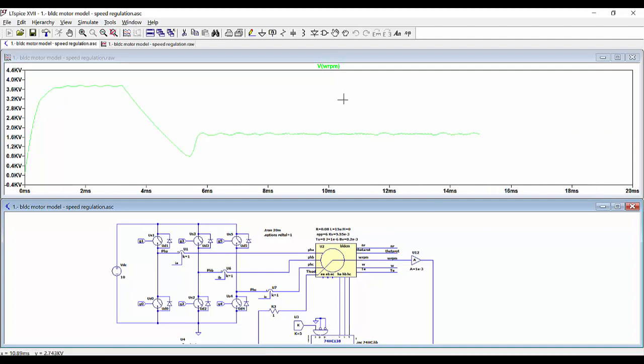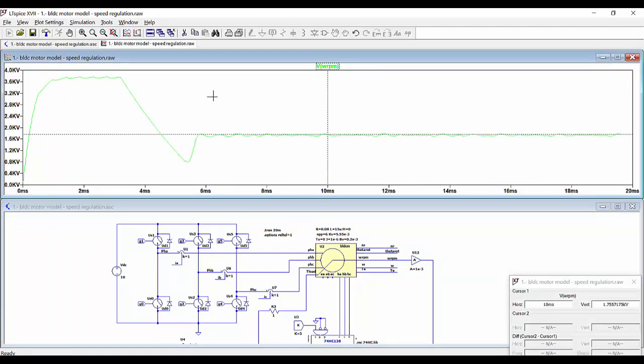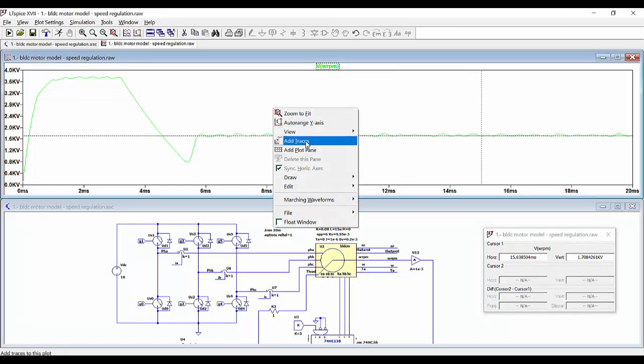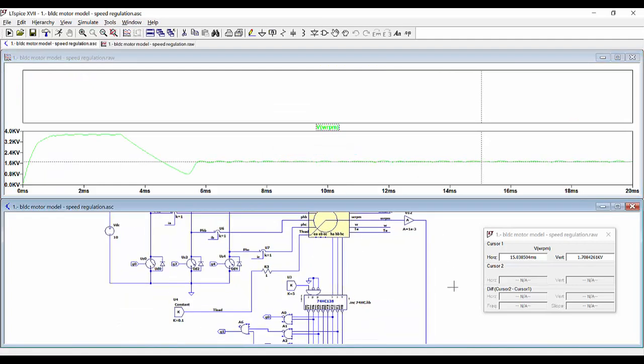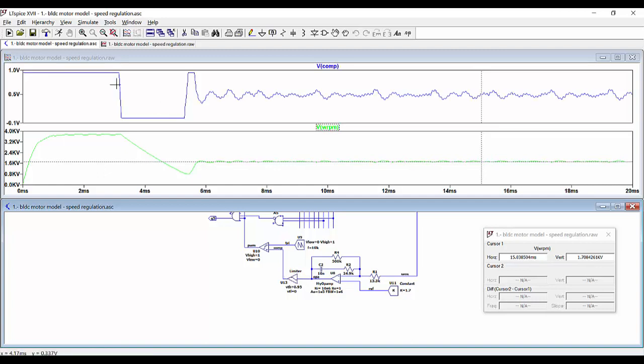So we see that we are getting here the desired value around 1700 RPMs. We can add another pane maybe to see what is happening. We can see the output of the compensator maybe after the limiter. So what is happening here is that the difference is so great that we are applying the maximum duty cycle.